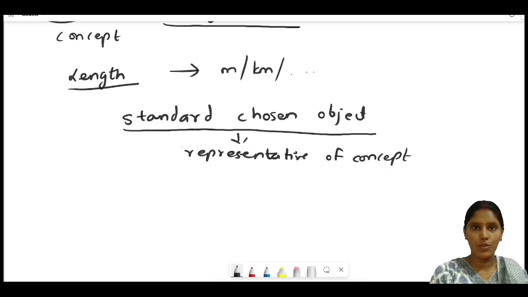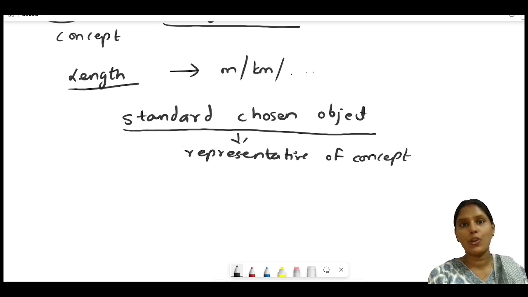We have the object, but we never deal with concepts like length. We never define the length. We just take our object and compare it with the standard chosen object, and we get the output value. So maths is actually dealing with the output. It is only taking the final value. It is not defining what is mass, what is length, the concepts. So that is avoided in maths.